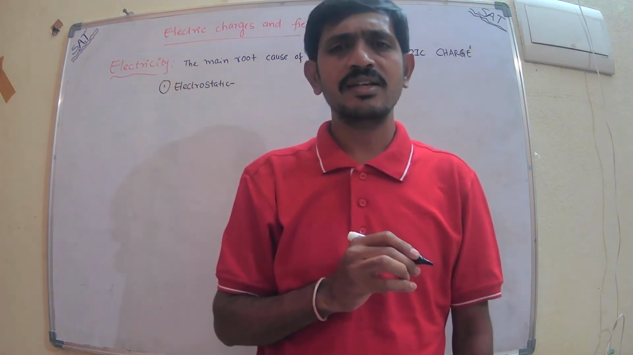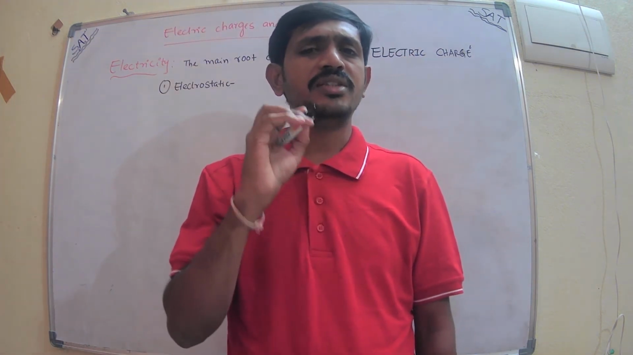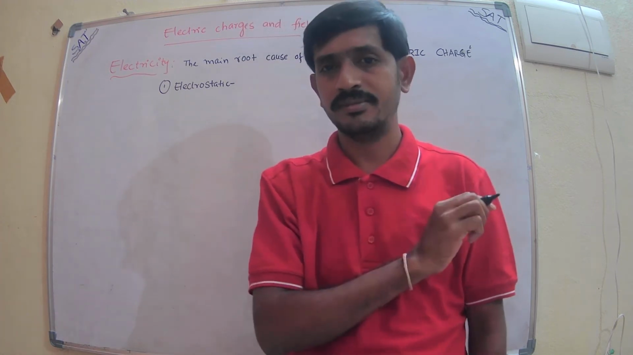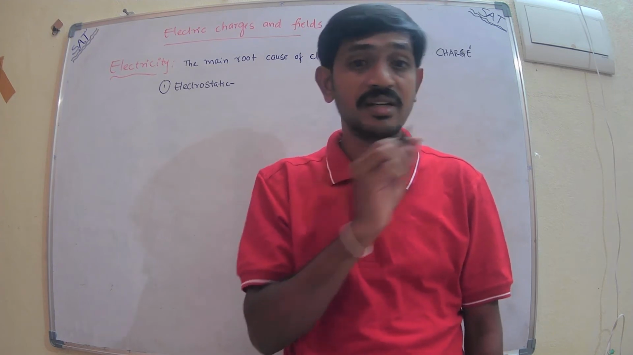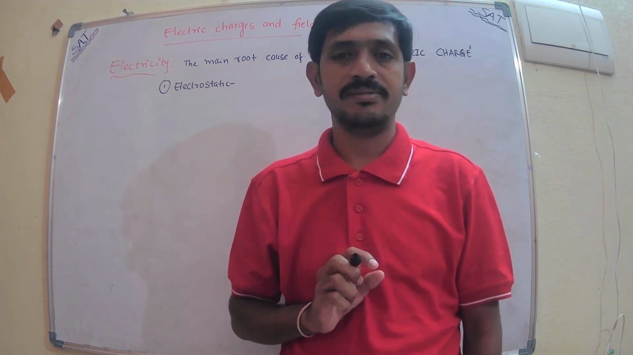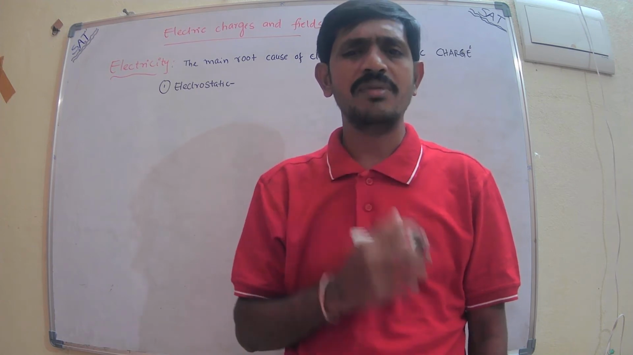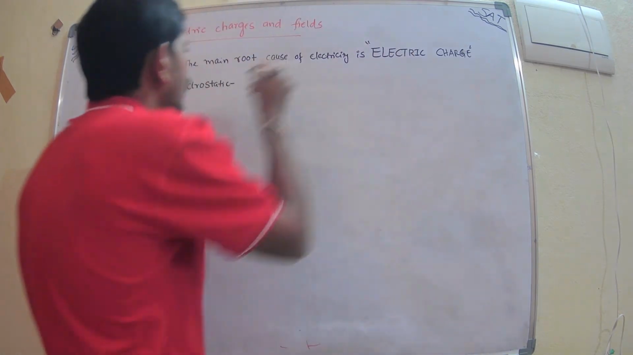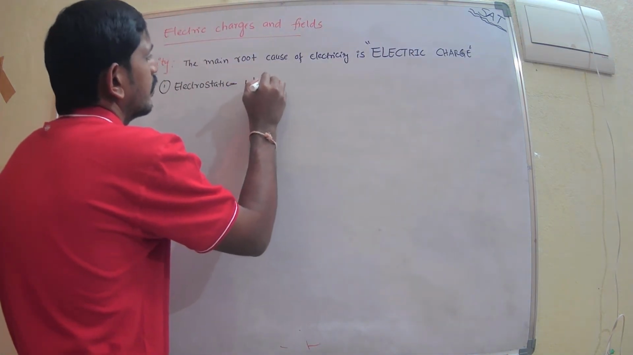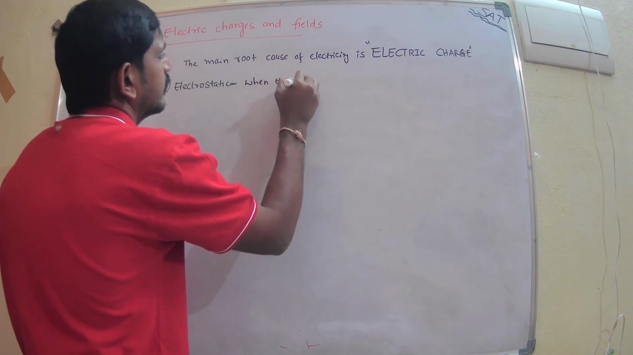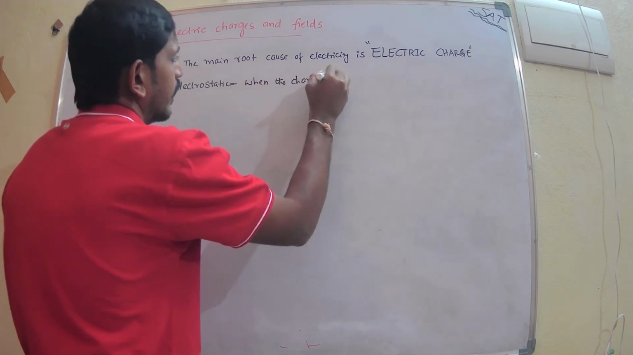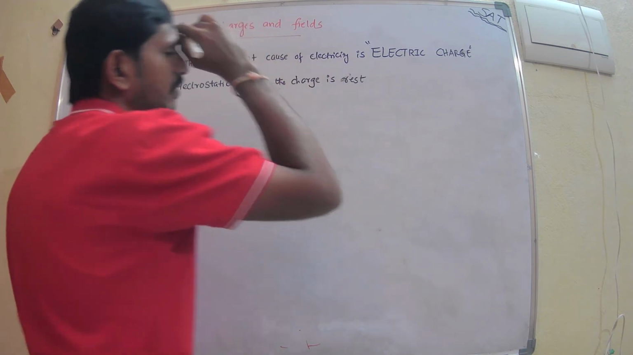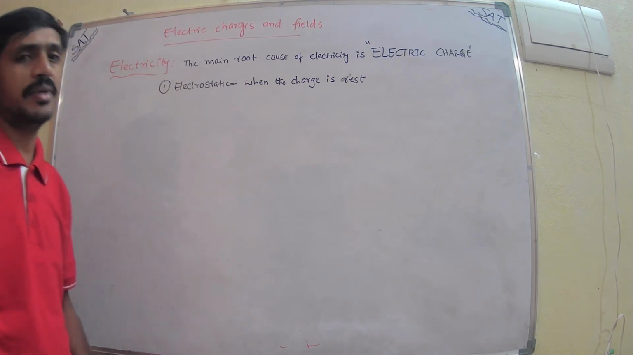So what is electrostatics? It is the branch in which the charge is at rest. When the charge is at rest, it shows some effects, and those effects we will study in the electrostatics chapter. Electrostatics is one of the branches of electricity.